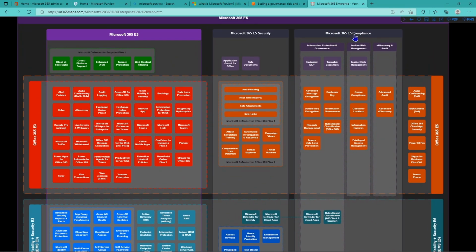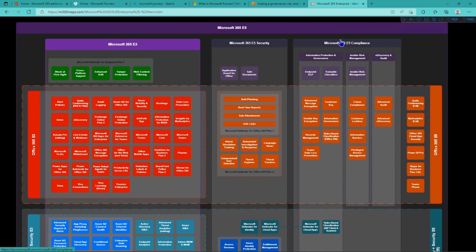And when we say compliance in this context of E5, we're actually meaning risk and compliance. And then you can see all the different buckets and all the different capabilities included in these different buckets. Now, this is important from a licensing perspective, a bundling perspective, but also from a technical perspective. It's good to understand what's included in there. So this is all the capabilities, all the features that you can get with this stack.